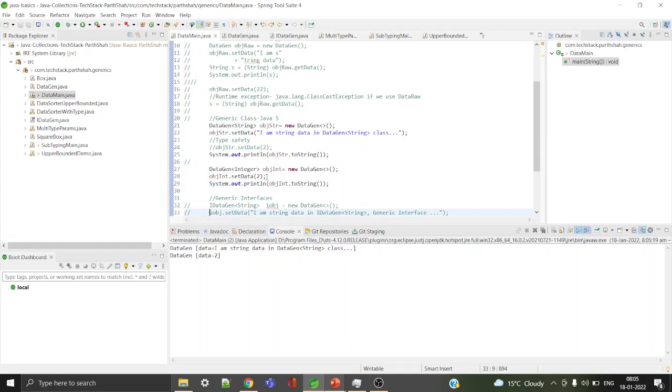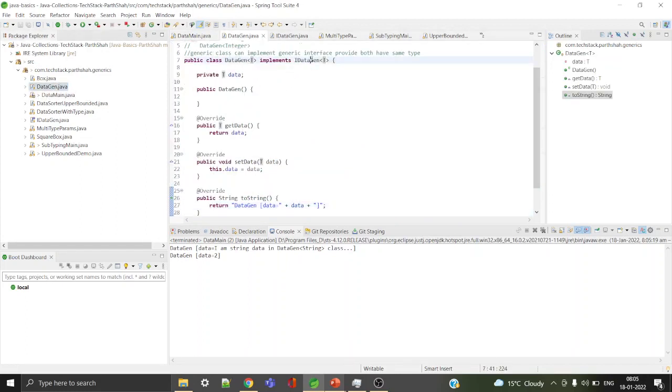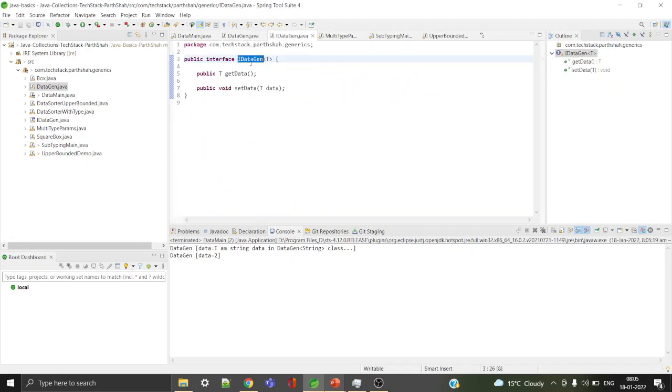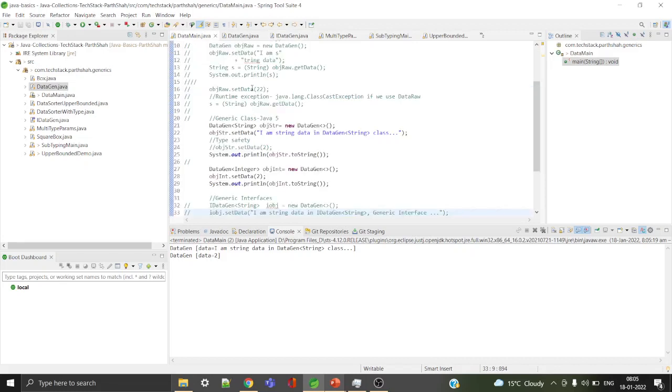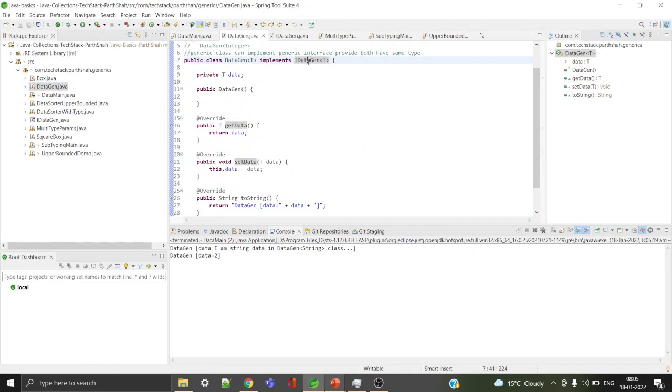Okay, and the last concept for this topic is interface. I can create a generic interface with type T parameter, and the type T I can also use in my interface. My generic class can inherit from another generic interface. It's just like a normal hierarchy which we used to do. DataGen<T> implements DataGen<T>. The only thing I need to make sure is both type parameters should be the same.